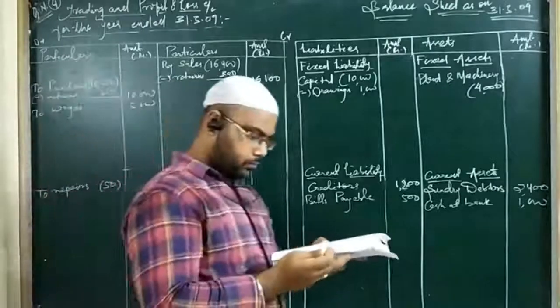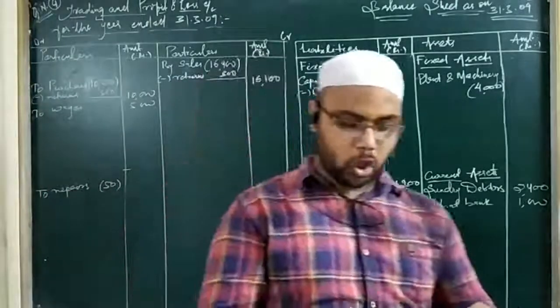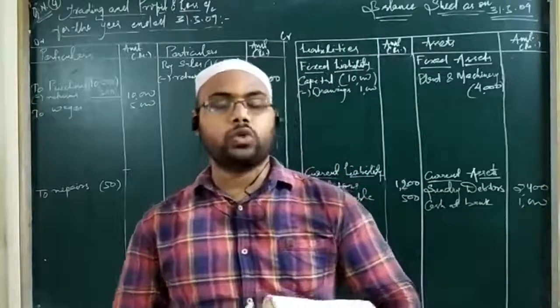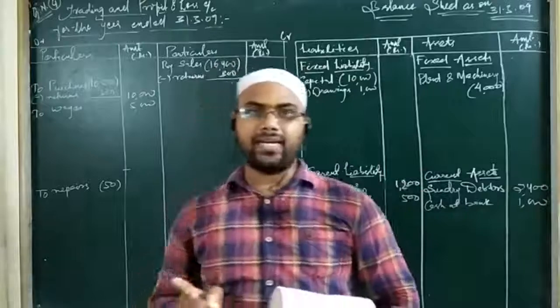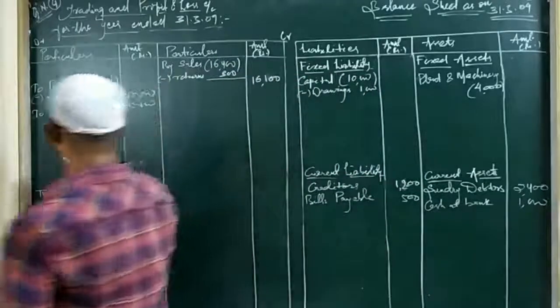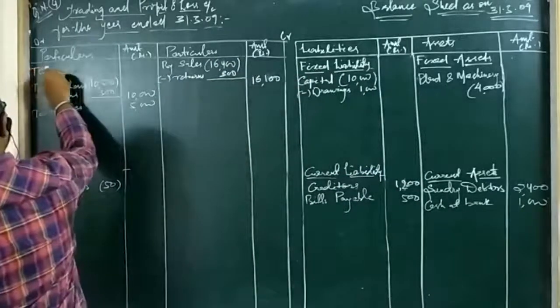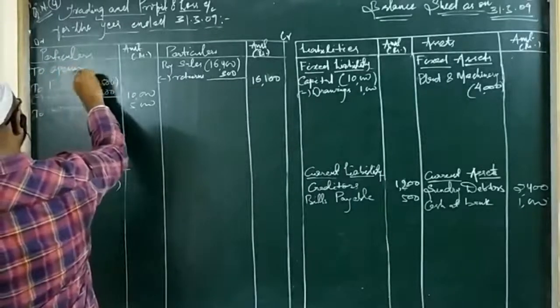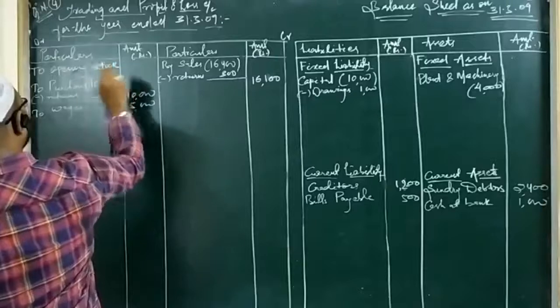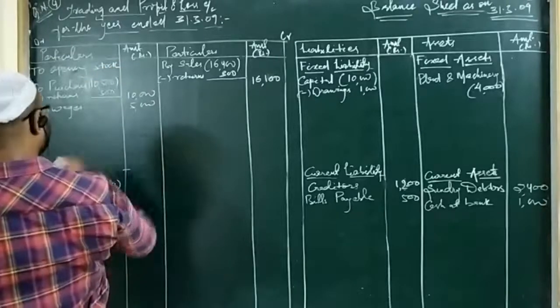Okay. Then after repairs, we have stock as of 1 April 2008. So 1st April 2008 is the beginning of the accounting year, and stock as on that date is taken to be the opening stock. So we write on top of the debit side of the trading account, to opening stock. Opening stock is given as 2,000.